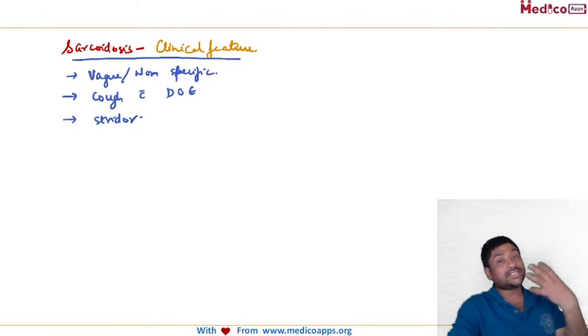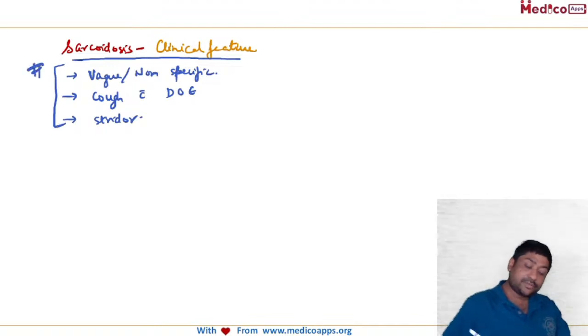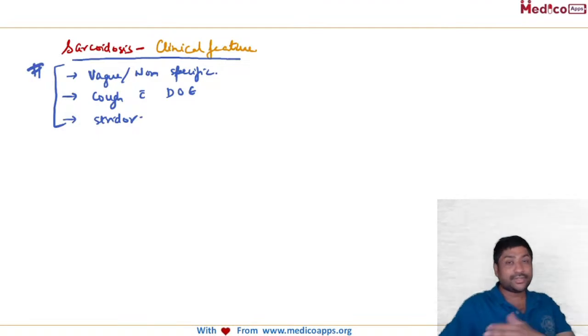Now, sarcoidosis is a systemic disorder, so you have to know the systemic clinical manifestations of sarcoidosis. Remember, they present with vague non-specific symptoms like fatigue, loss of energy, joint pain, which we generally disregard in our clinical settings.